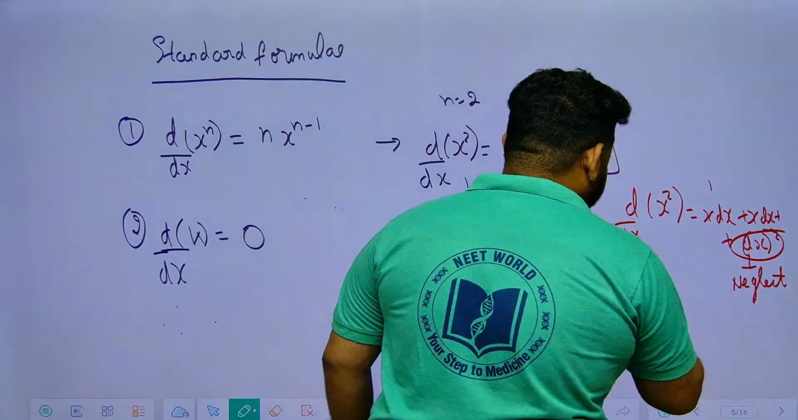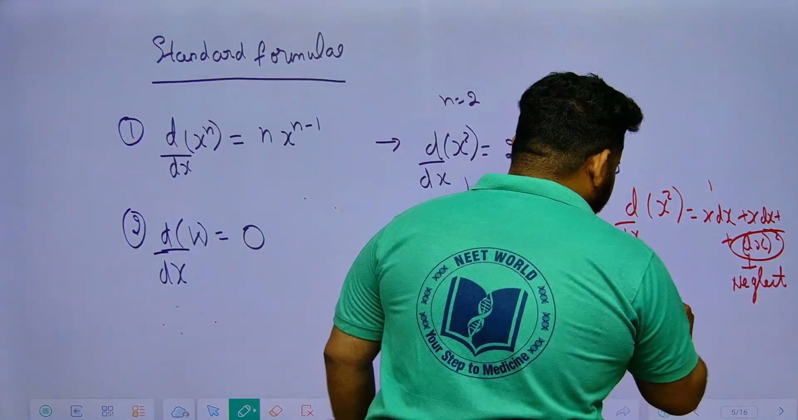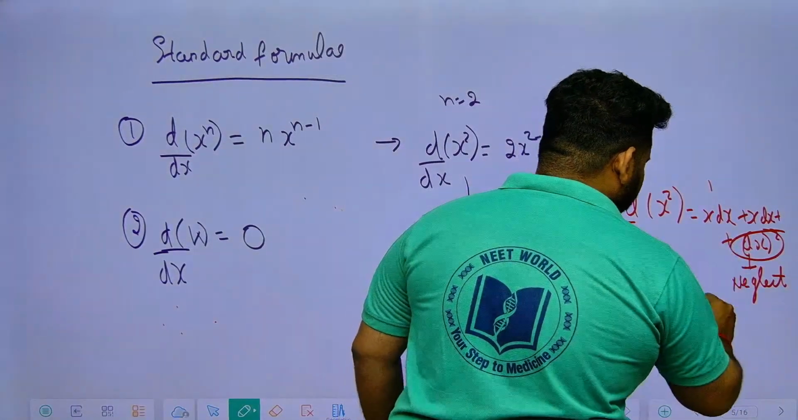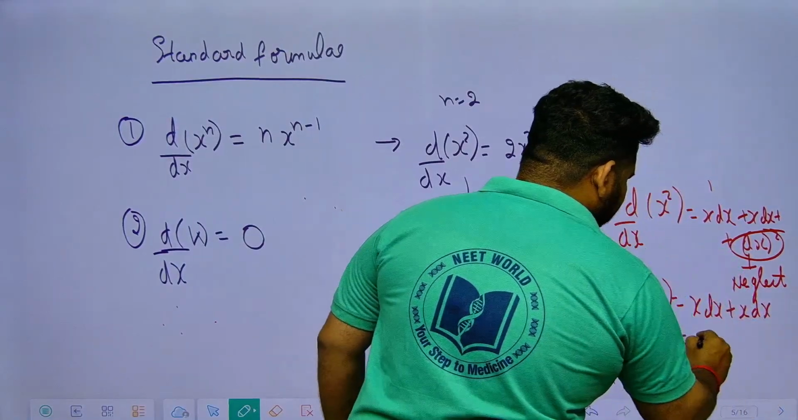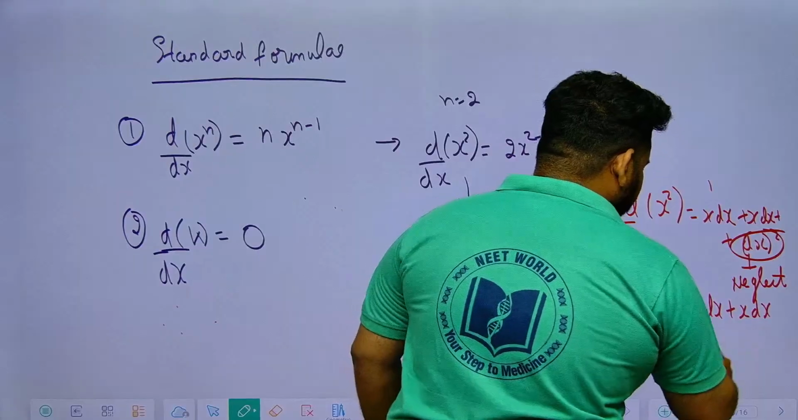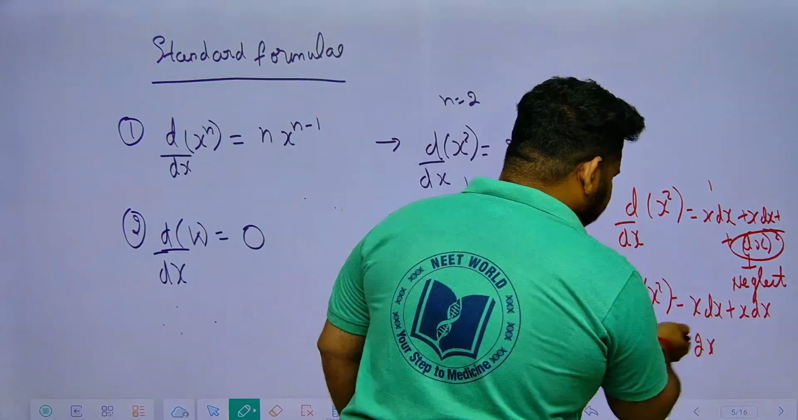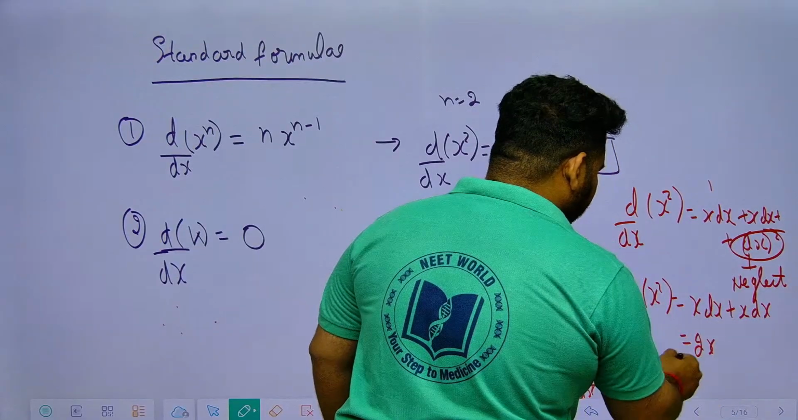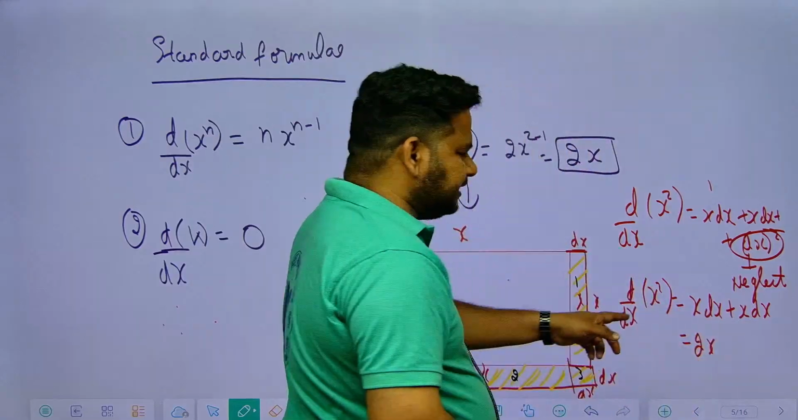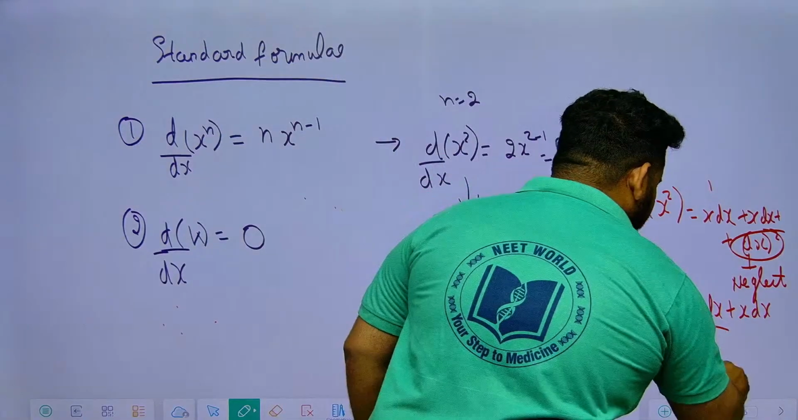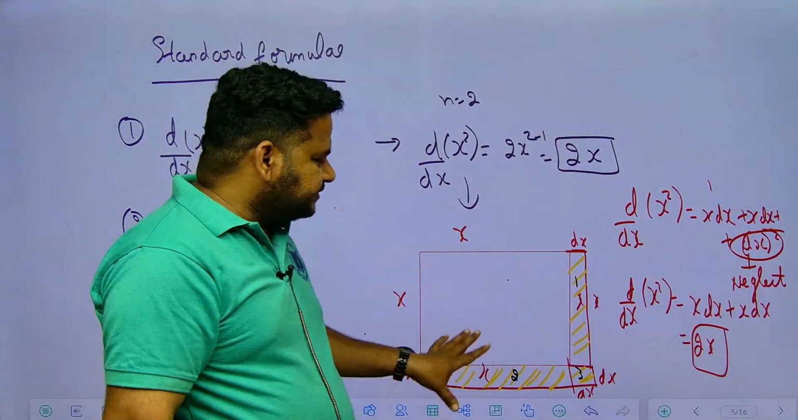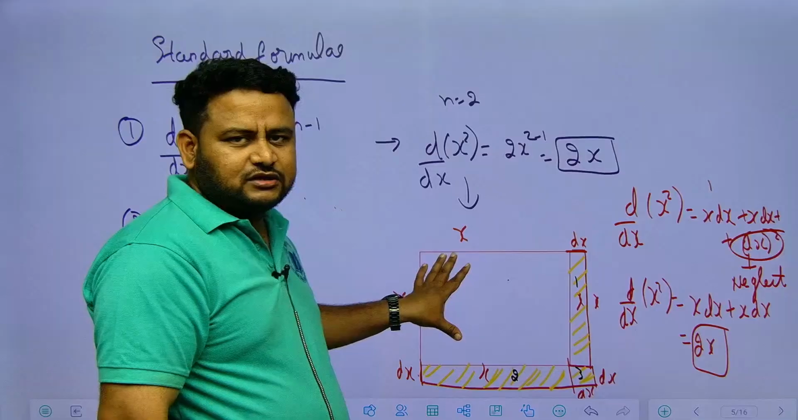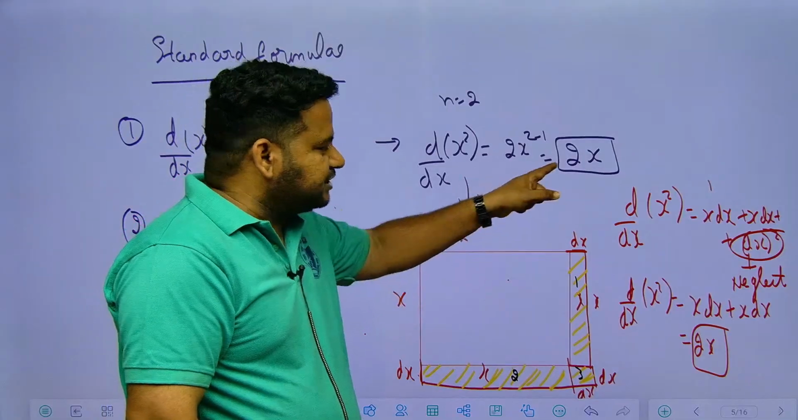Now we are left with d by dx of x square, which is nothing but x dx plus x dx. That is nothing but 2 times x. We are writing dx here, so if I send dx below, it becomes d by dx of x square. So we got the value as 2x. This is the actual illustration of how d by dx of x square becomes 2x.